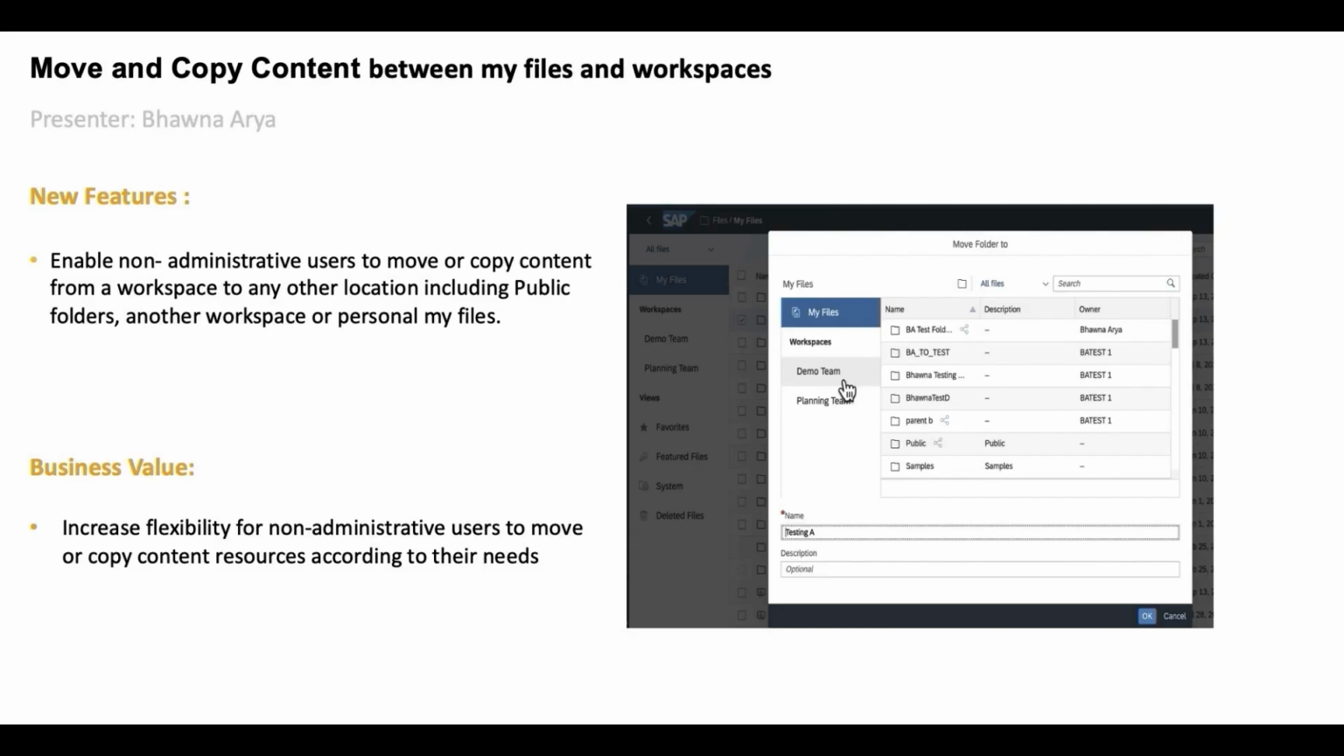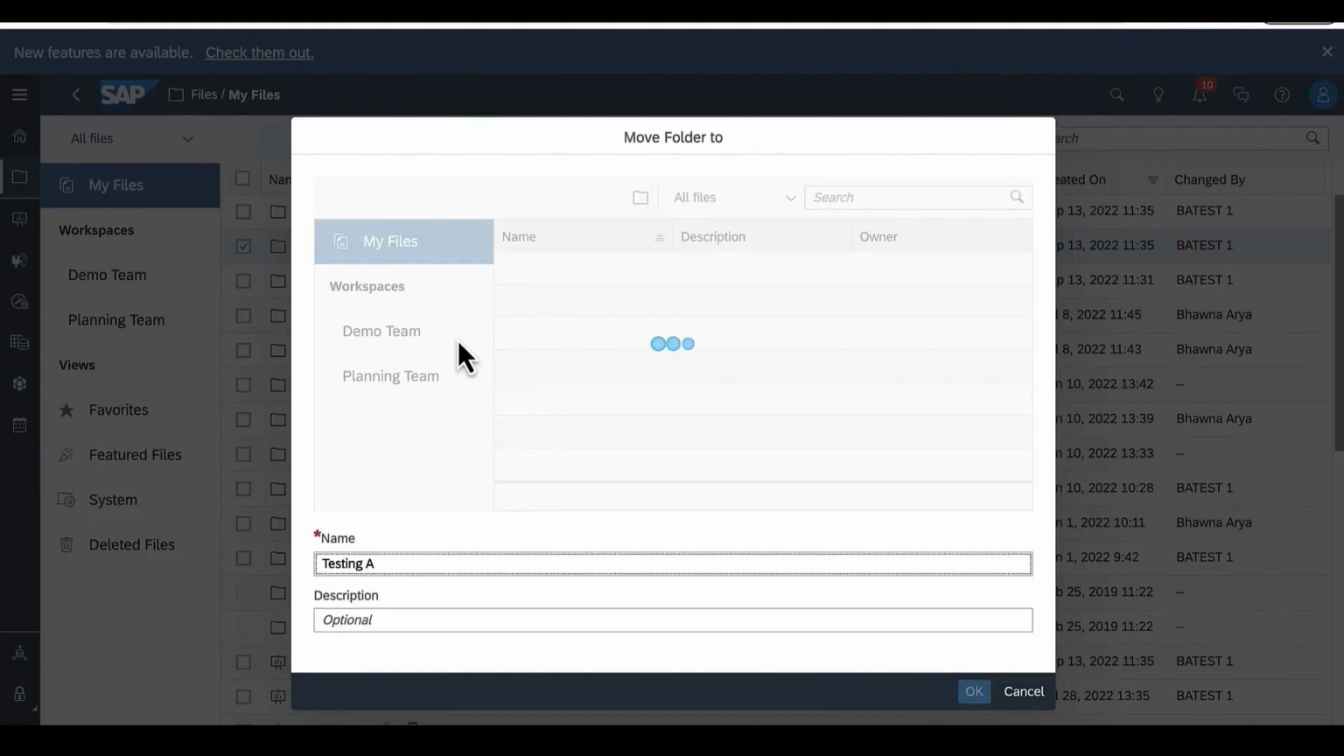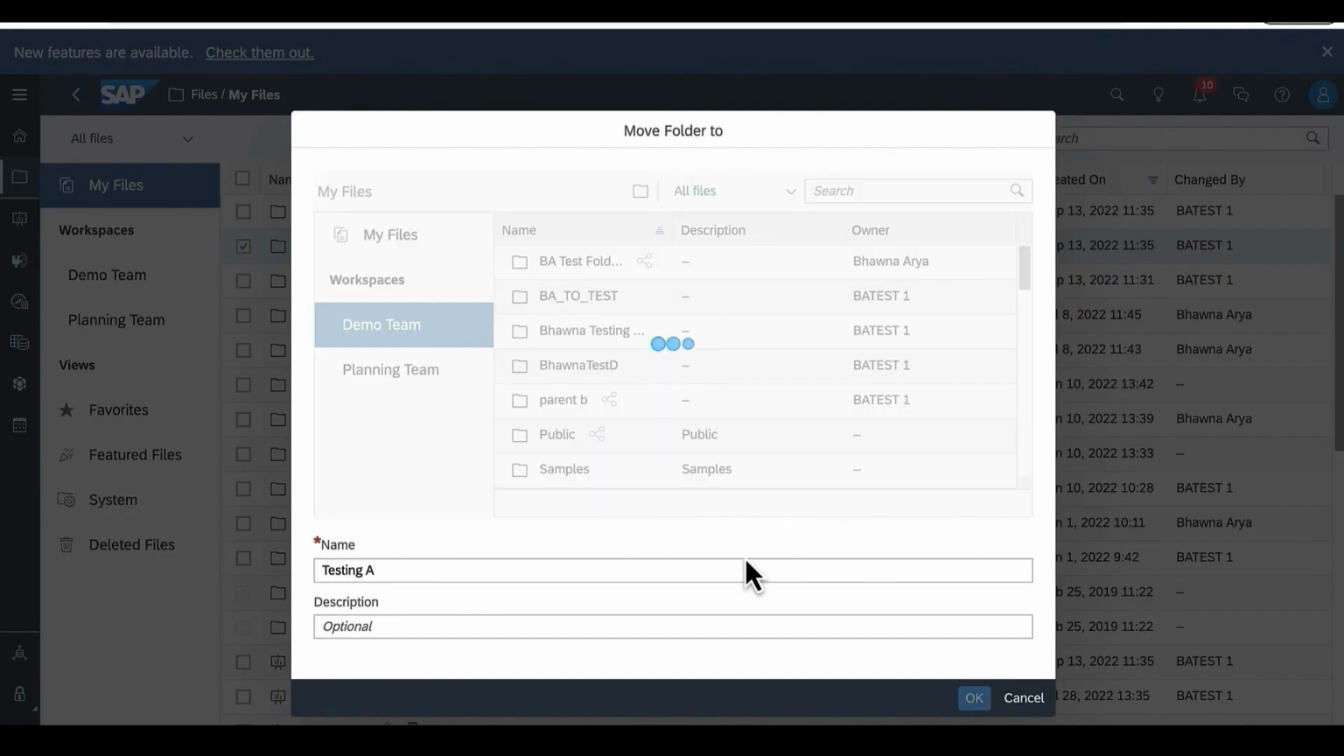We bring in the capability for non-admins to move and copy content freely with any workspace they have access to or even the My File section. Earlier, only admins had the ability to move and copy content in and around workspaces. I'm logged in as a non-admin user and I have two workspaces, demo team and planning team, and select one of the folders and move it to another workspace.